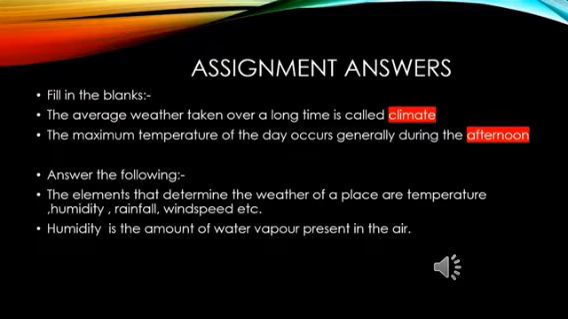The average weather taken over a long time is called climate. The maximum temperature of the day occurs generally during the afternoon. Then answer the following. The elements that determine the weather of a place are temperature, humidity, rainfall, wind speed, etc. And humidity is the amount of water vapor present in the air.